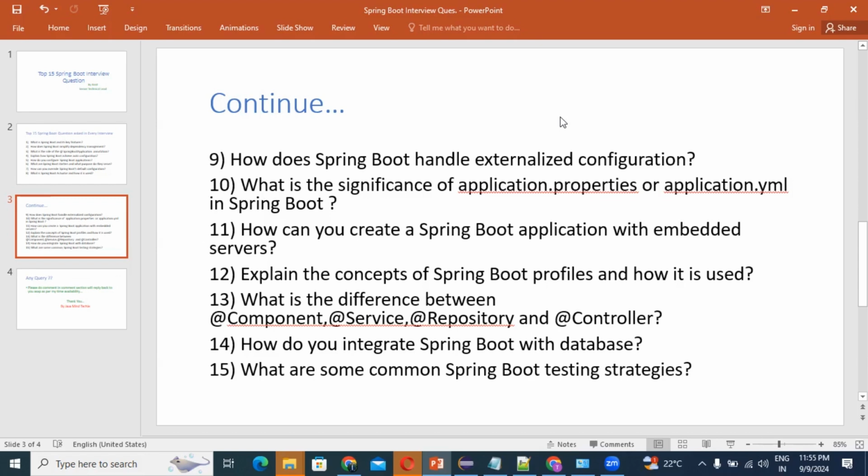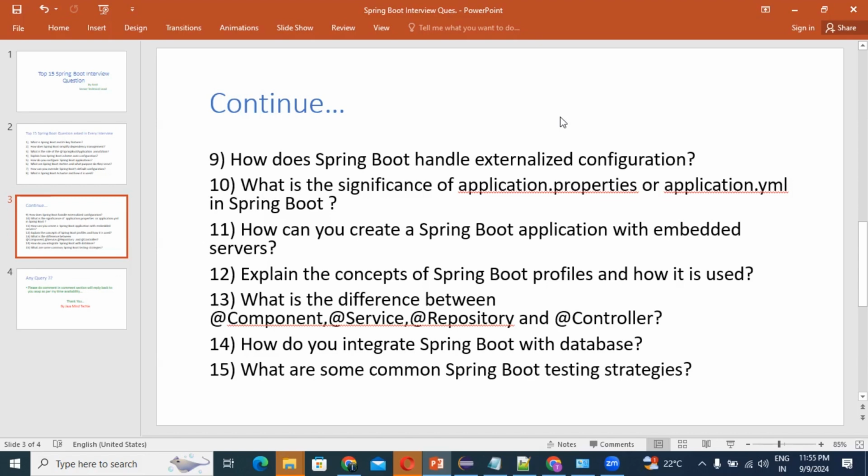Guys, next question. Question number 11. How can you create a Spring Boot application with an embedded server? This is a very important question. Most interviewers ask this question. How can you create a Spring Boot application with an embedded server, guys? So guys, see what we know.